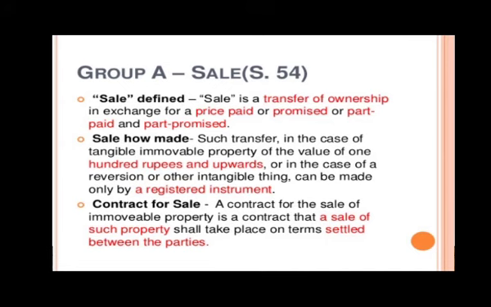Now the last point is contract for sale. A contract for sale of immovable property is a contract that a sale of such property shall take place on terms settled between the parties. So one thing is transfer of property, but before transferring property there has to be a contract for sale. For example, A and B meet. They first make a contract that A will be purchasing a property from B. This agreement is the contract, and while contracting, the terms have to be settled by the parties.